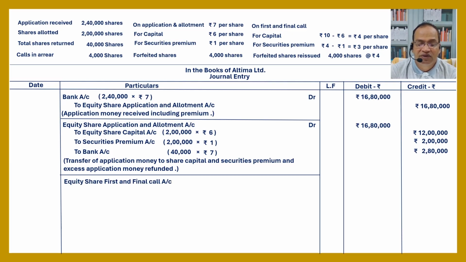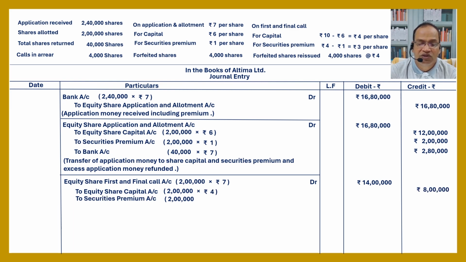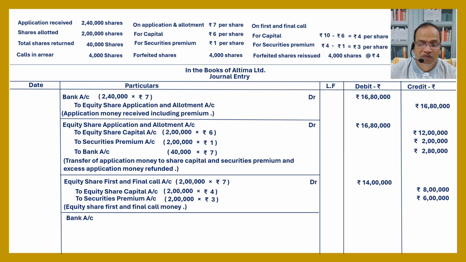Next, equity share first and final call: 2 lakh into 7. Clear? Total debited equals 14 lakhs. To equity share capital, 2 lakh into 4, 8 lakh. To security premium, 2 lakh into 3, 6 lakh. Total 14 lakh. Equity shares first and final call money due.